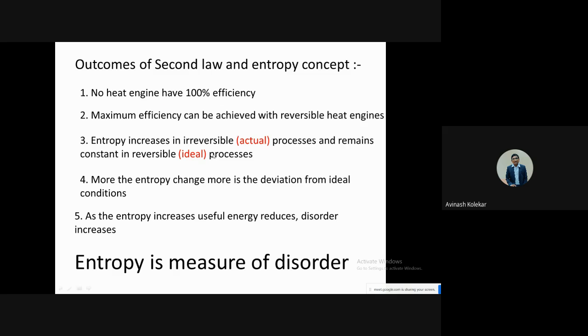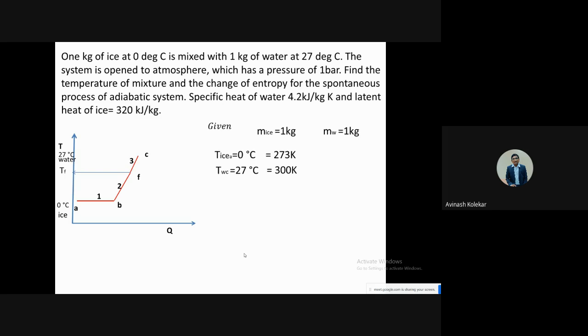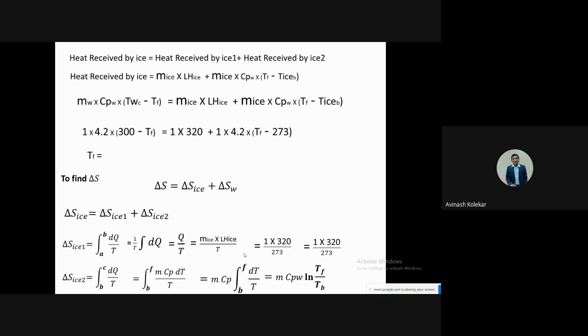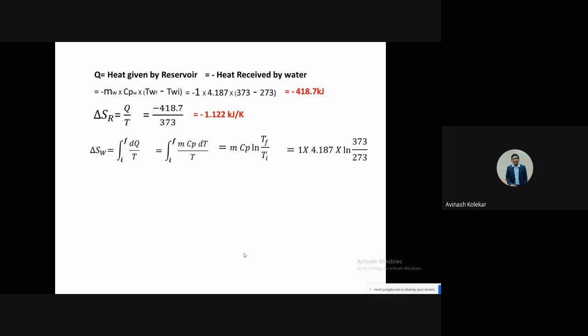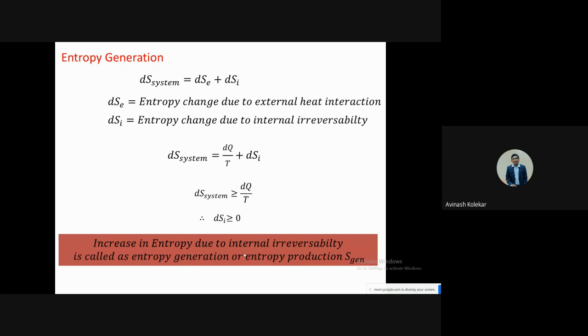Okay, so now I think you have got this. There is one more concept that we should discuss. Problems I will not take right now; you can see them afterwards. But one more concept that you should remember is regarding availability. See, entropy is a measure of disorder. Measure of disorder means you are going away from the ideal conditions if the entropy change is more. If it is zero, then you will say that it is the ideal condition.